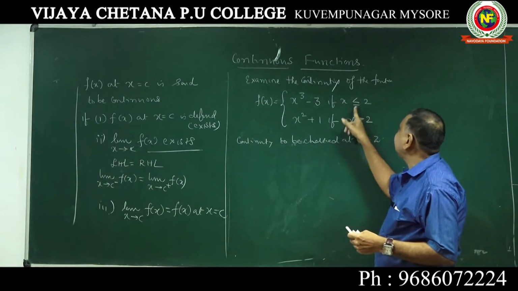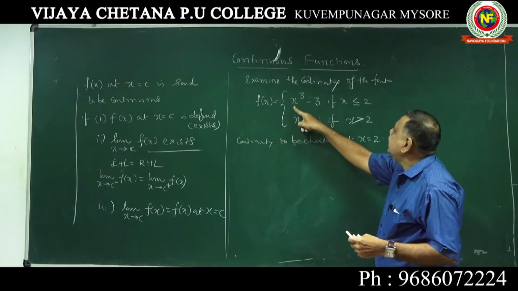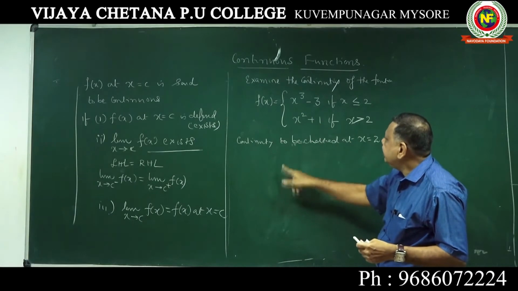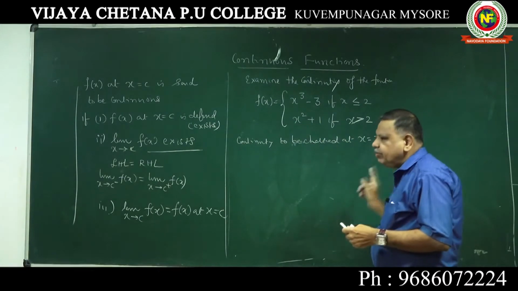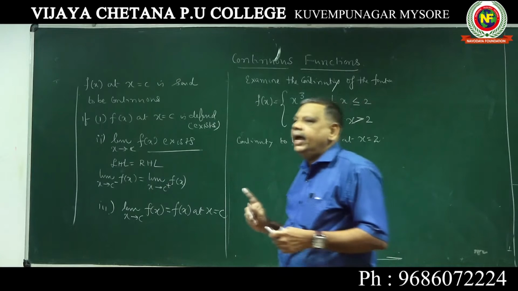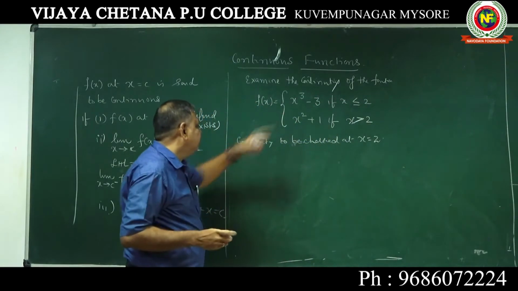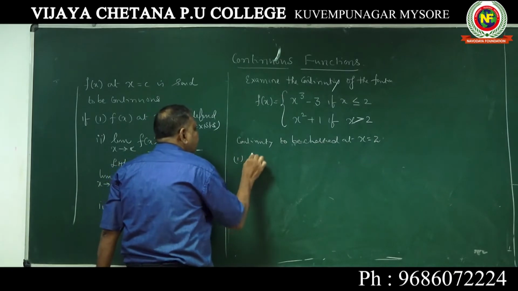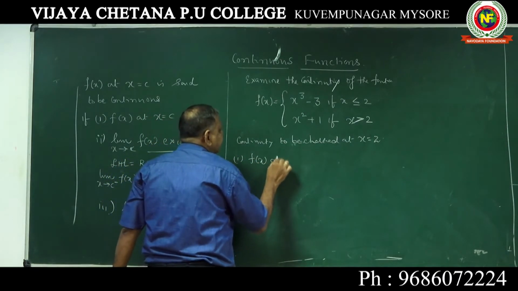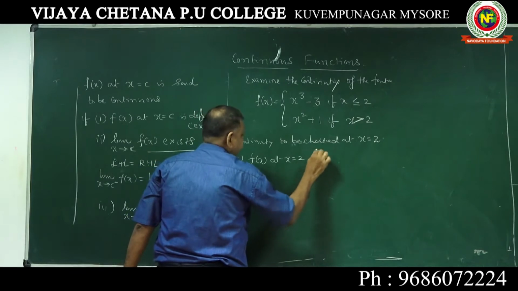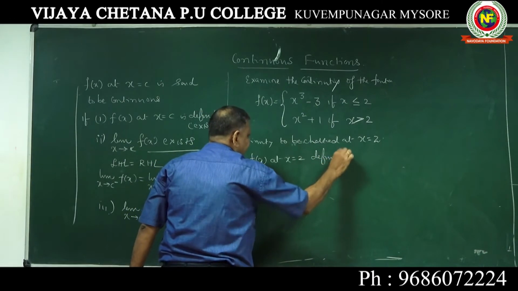Definitely take x equal to 2 in this function and find f of 2. Then you write f of x at x equal to 2 exists and it is fine. Okay, now we take the first condition: f of x at x equal to 2 is defined.